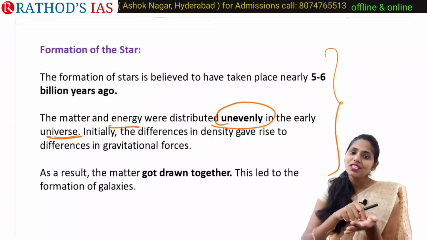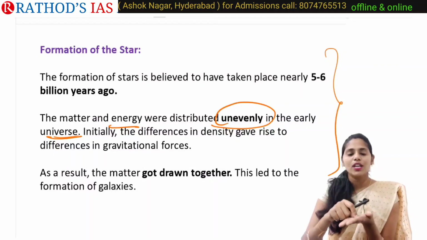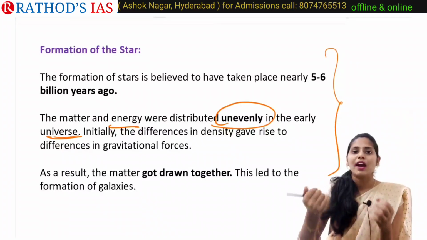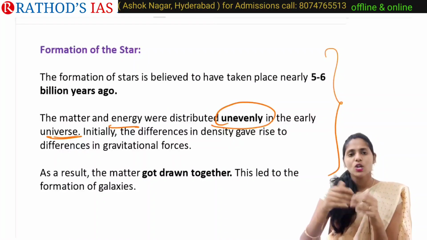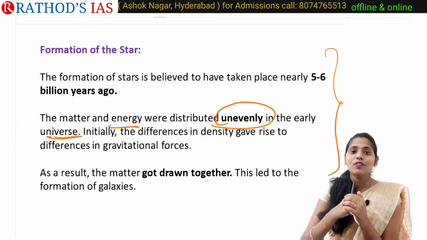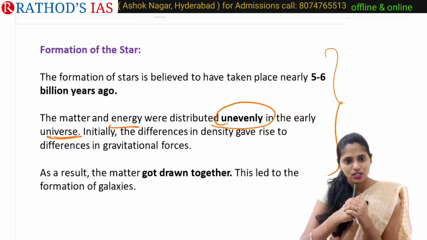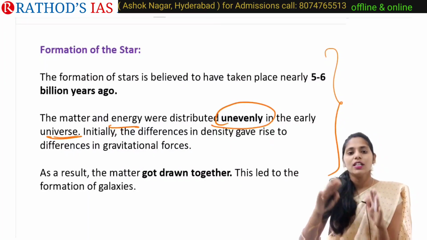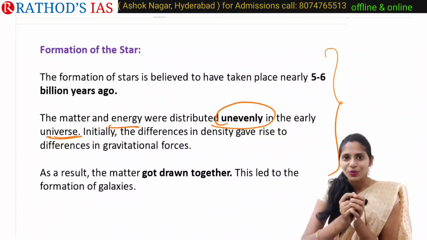Due to this difference in density, there is a difference in gravitational force. Whenever density is high, the gravitational force will be high, right? So differences in density give rise to differences in gravitational forces.